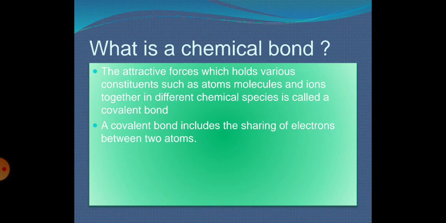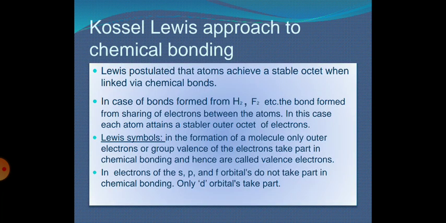A chemical bond is nothing but the attractive force which holds various constituents such as atoms, molecules and ions together in different chemical species. A covalent bond includes the sharing of electrons between two atoms, meaning there should be an exchange of electrons, either gaining or sharing, that takes place.